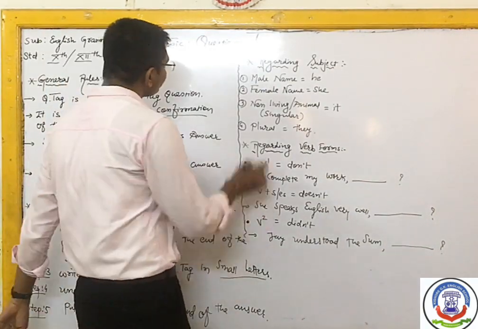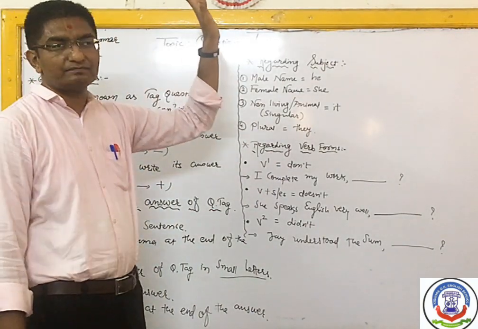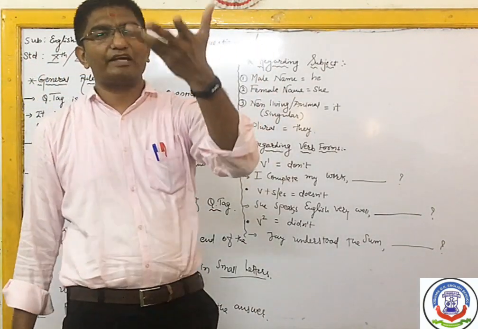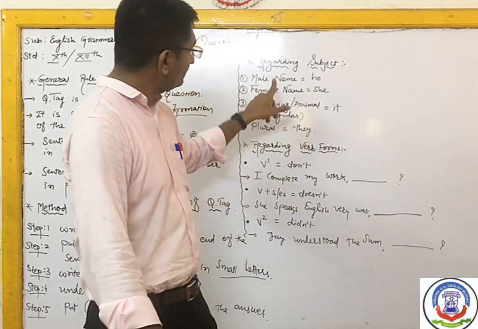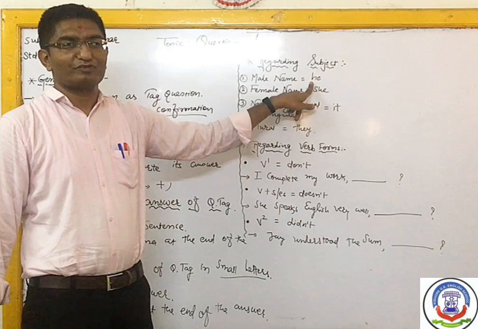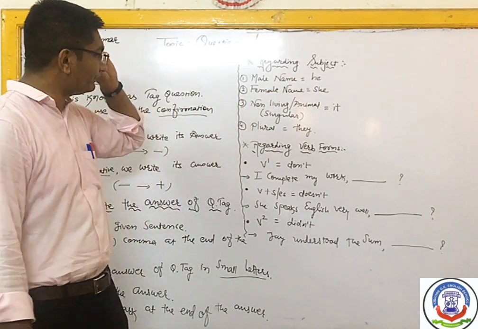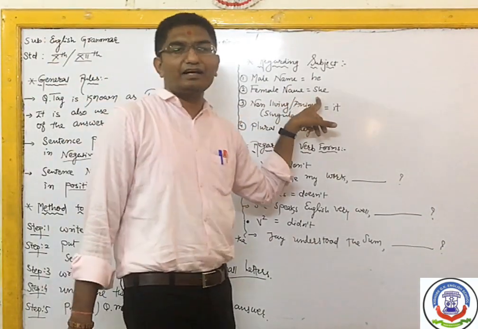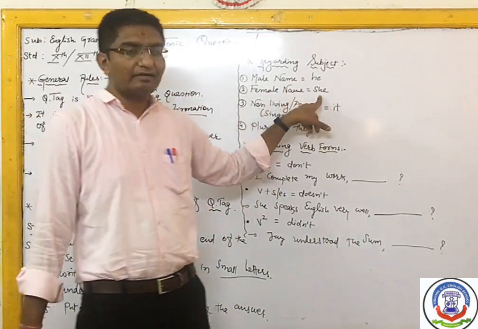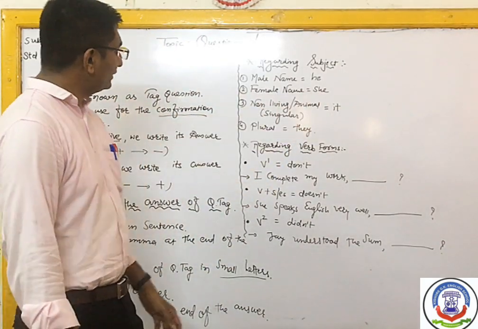Let us see. In your sentence, if a male name is given, Mahesh, Suresh, Karan, these all are male names, so we will apply he. Which subject do we apply? He. When a female name is given, we apply she. Krina, Tina, Meena, Karina, whatever female names are there, we apply she.